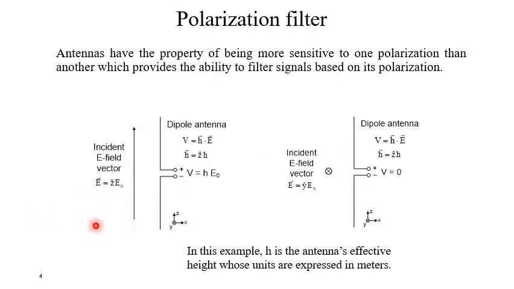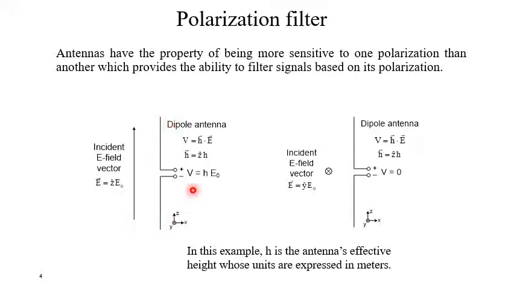For plane polarization, the electric field lies in a particular plane, transverse to the direction of propagation, and it will not change its orientation. So if the electric field is vertical, it will remain vertical. This type of polarization is the plane polarization.